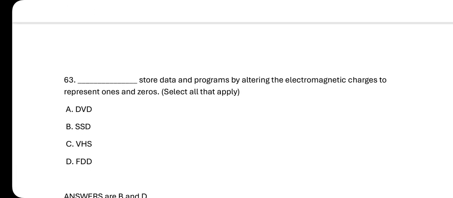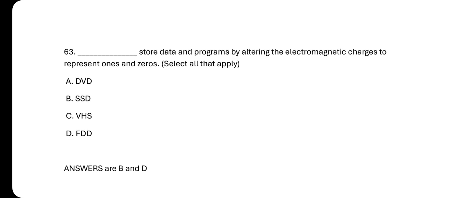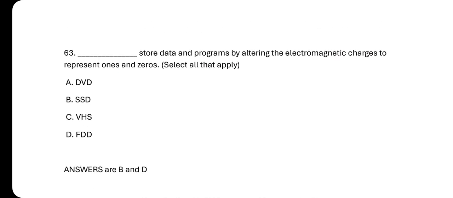Let's look at number 63. Store data and programs by altering the electromagnetic charges to represent ones and zeros. That is what? Here they said you should select the one that applies, meaning you can select more than one answer. So pay attention to some of these things.